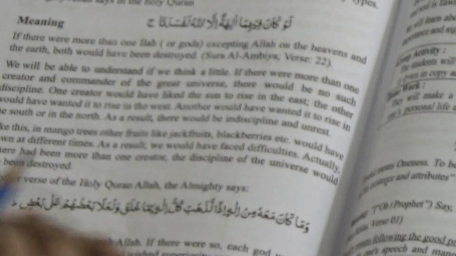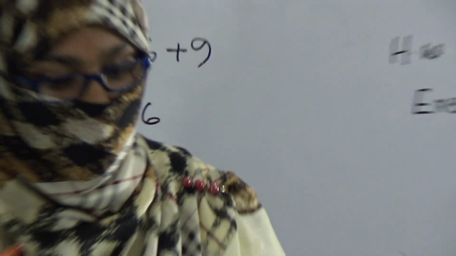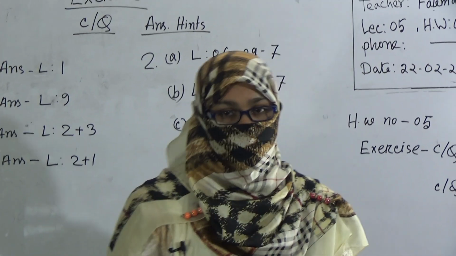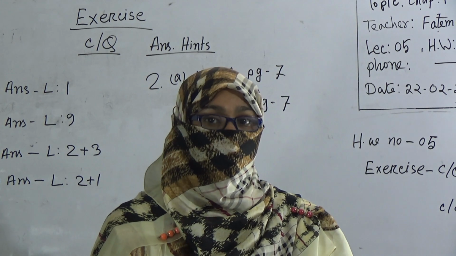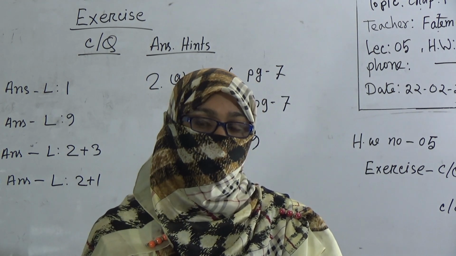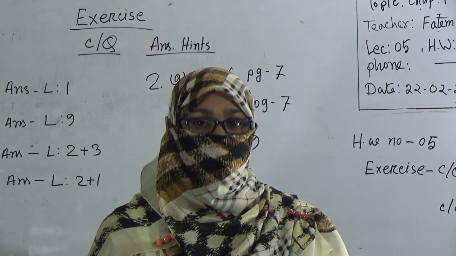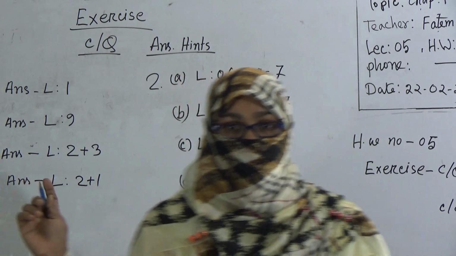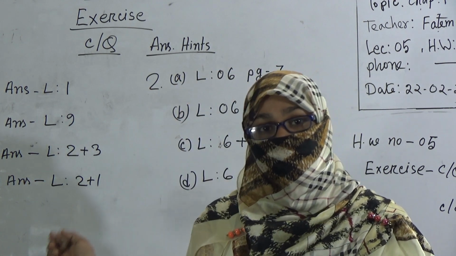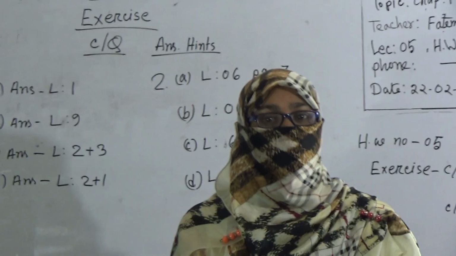And number 1, what is Tawhid, you will get in lesson number 1 first. You can also get the answer for Tawhid here. So listen, dear students, I can write the answer, but I wanted you to get the answer from the book with the help of the book. You don't use the guide. With the help of the book you have to find out the answer and write it. Do the HW in your CW copy. It is C and D, write the answer, and you have to show me in the live class.